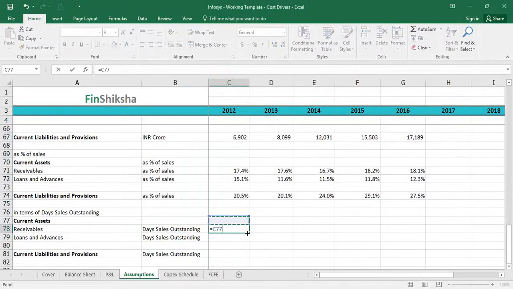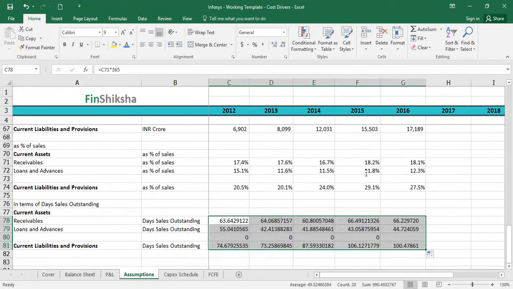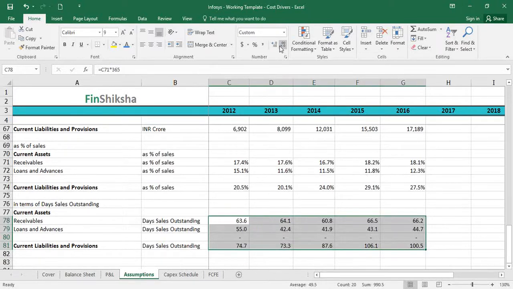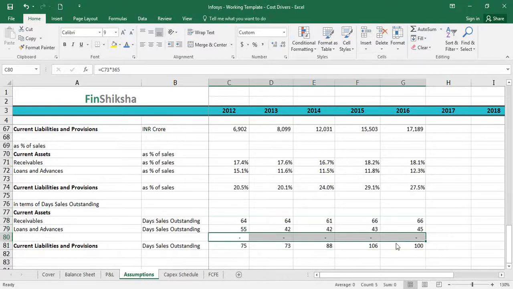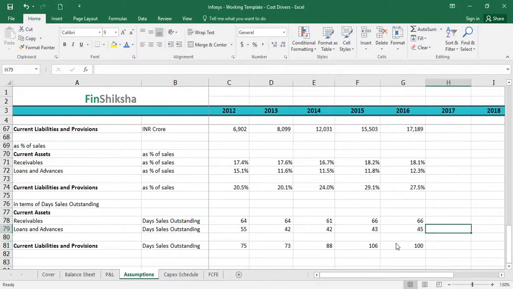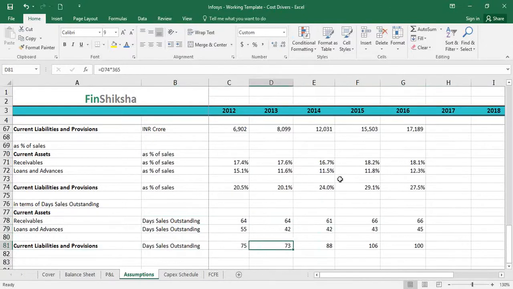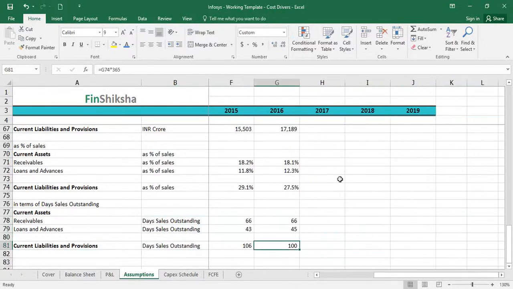So what do I do? I go here, multiply 17.4% with 365, drag it down, drag it to the right side, and let's format it. So what do we get? Roughly 2 months worth of sales is outstanding as receivables, 66 days, 65 days, etc. Roughly 1.5 months worth of sales is outstanding as loans and advances, and usually Infosys is paying the current liabilities after about 100 days, right? That's basically what the calculation says. That's what we have to project for next year.